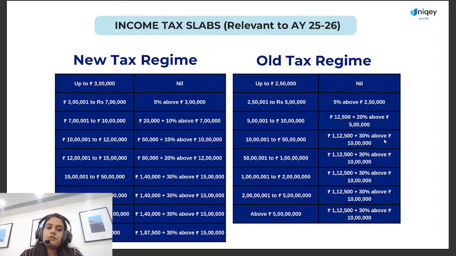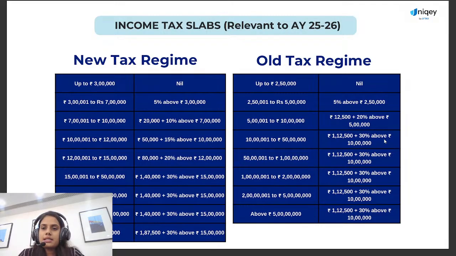Between 5 lakh to 10 lakh, it is 20% on the amount above 5 lakh. And more than 10 lakh, 30% is the tax rate. But if your income is more than 50 lakh or 1 crore, you need to pay surcharge as well. So there is a slightly higher taxation which you need to pay.